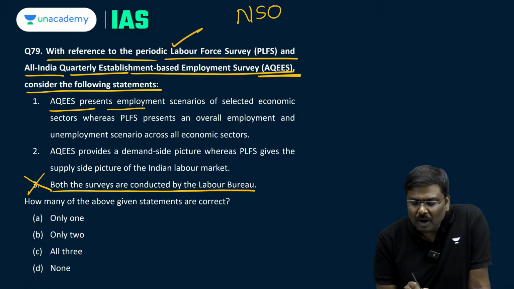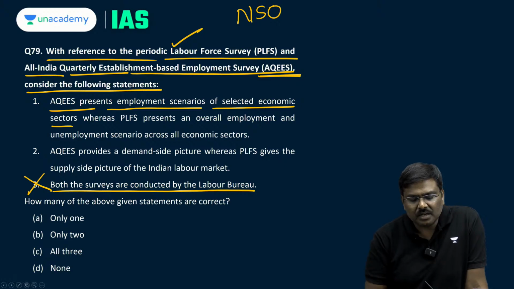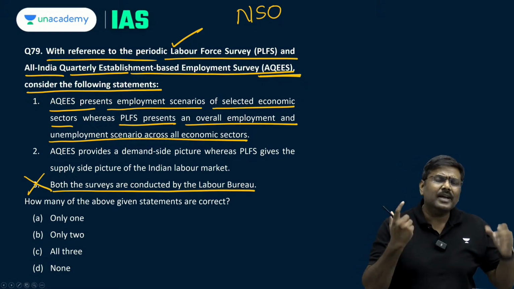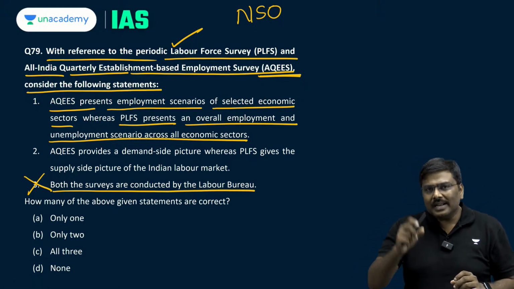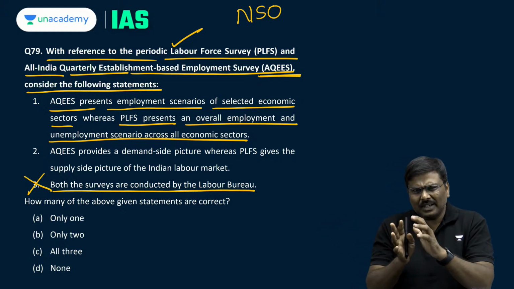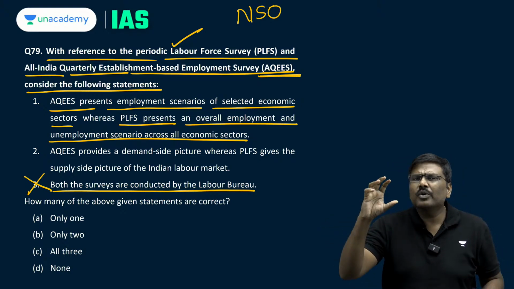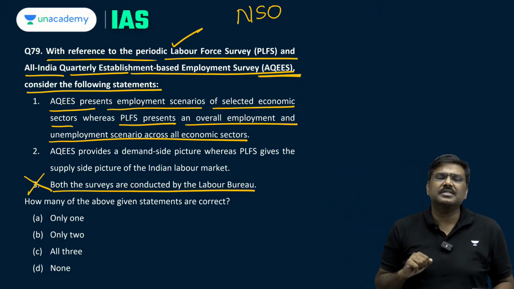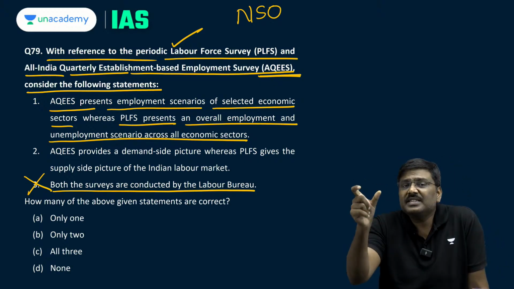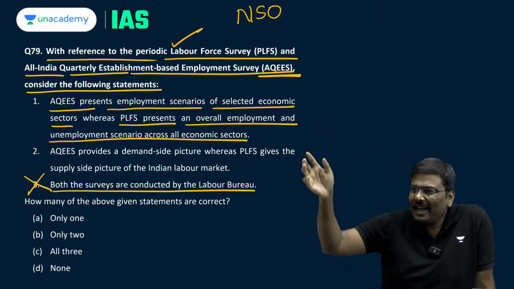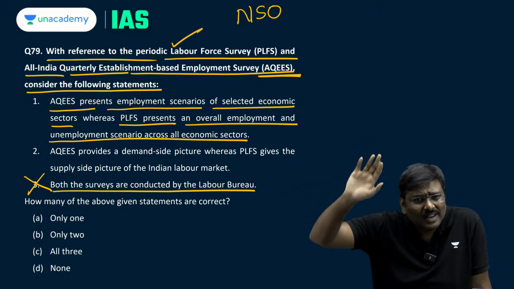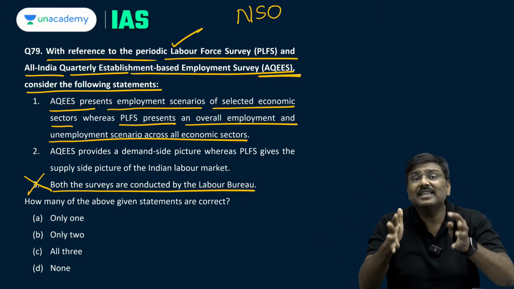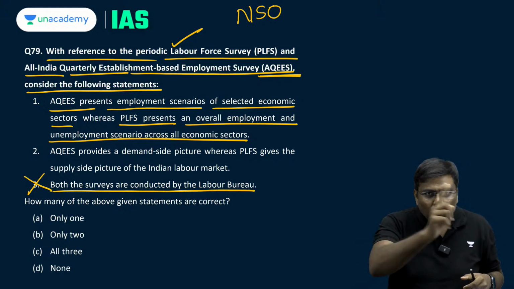AQEES presents employment scenarios of selected economic sectors, whereas PLFS presents an overall employment and unemployment scenario across all the economic sectors. Correct. Under AQEES, there are two components. Under one component, we look at the establishments in 9 sectors, because the target is 9 sectors under AQEES. From 9 sectors, how many establishments have more than 10 employees? And under the second component, how many establishments have less than 10 employees? Basically formal, informal. But the target is 9 sectors, whereas PLFS covers the overall economy.